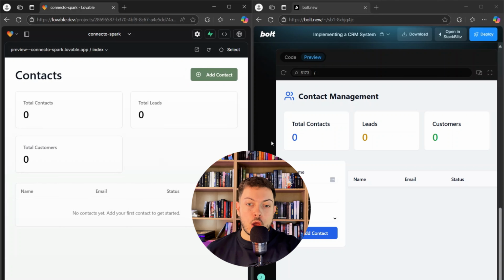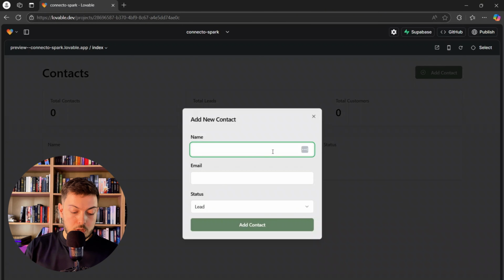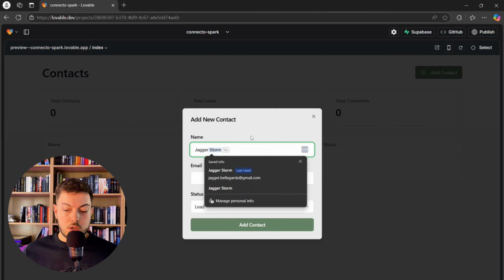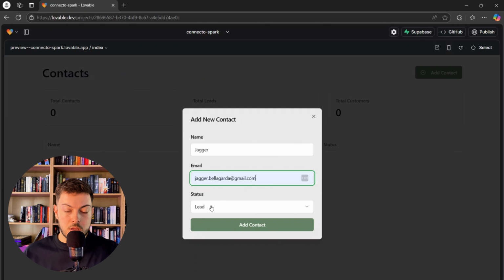There we go. Okay, so it is pretty difficult to see both of these on the same screen. So what we'll do is we'll go through each. I'm going to open up Lovable first. Pretty basic, minimal display and UI. So, nothing amazing. Let's go and try and add a contact. So we'll add myself, Jagger, email address. Will make me a customer, add contact.